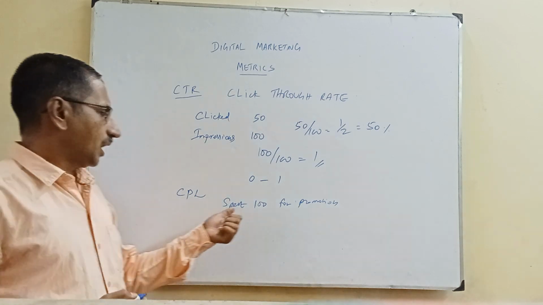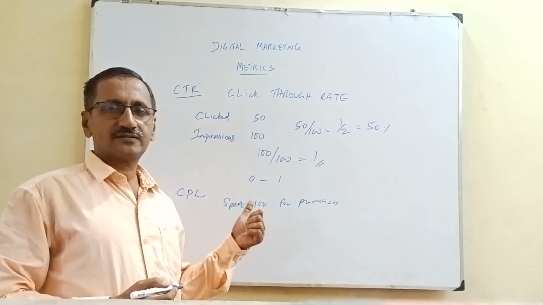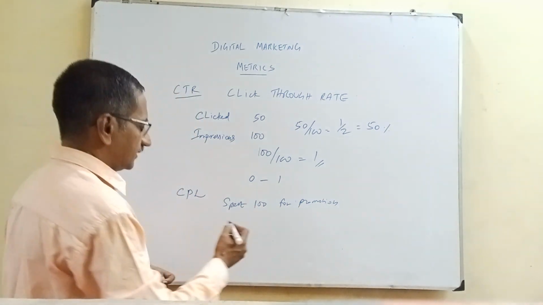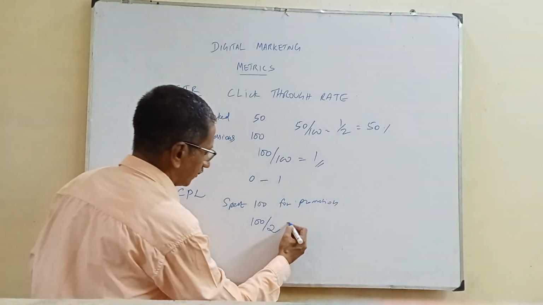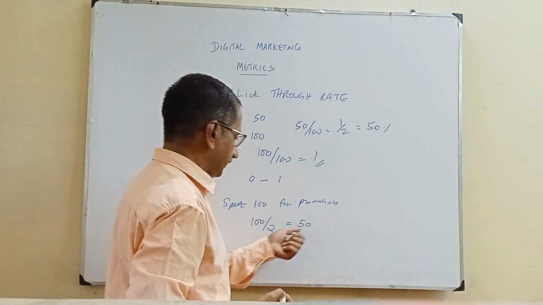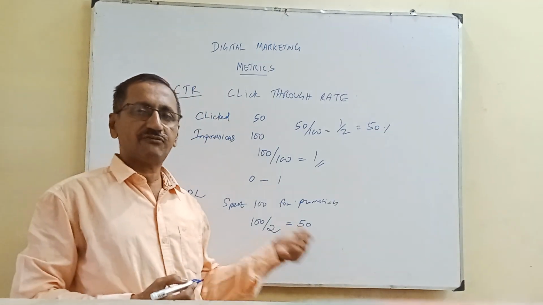Okay, now I got two leads. So you can see here, 100 rupees was spent divided by 2 leads. So my cost per lead will be 50.